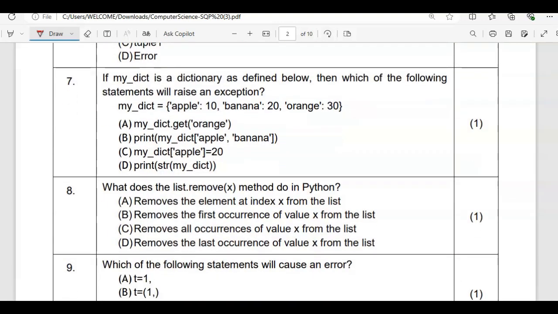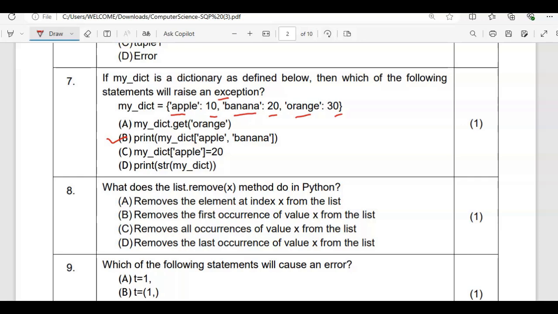If my dictionary, DICT is the name of the dictionary, is a dictionary as defined below, then which of the following statements will raise an exception? My dictionary is equal to, we have a key apple, value is 10, banana 20, key value and key value. So what they are saying, the exception, we have to find the incorrect statement actually. So this is orange. Orange is one key. So, okay, that's fine. Only we are getting the value. So print my dictionary apple comma banana. At a time they are using two keys. That is definitely not possible. So this is one of the answers.